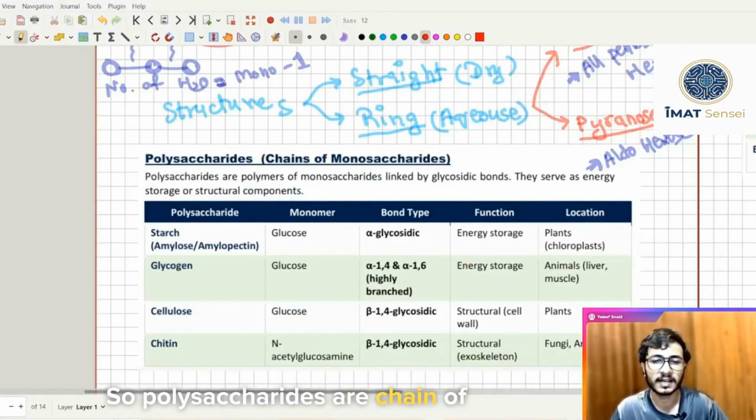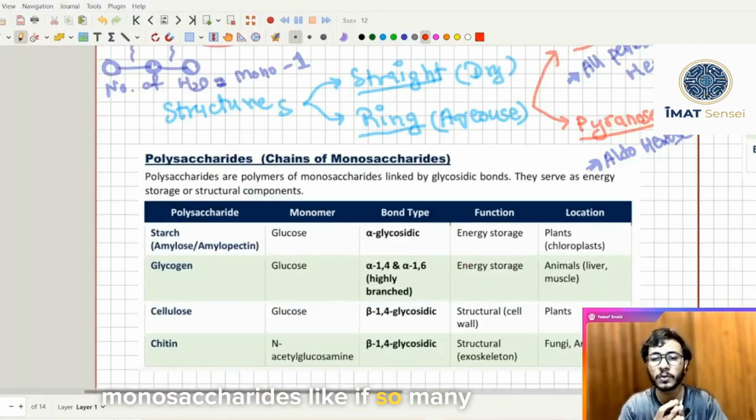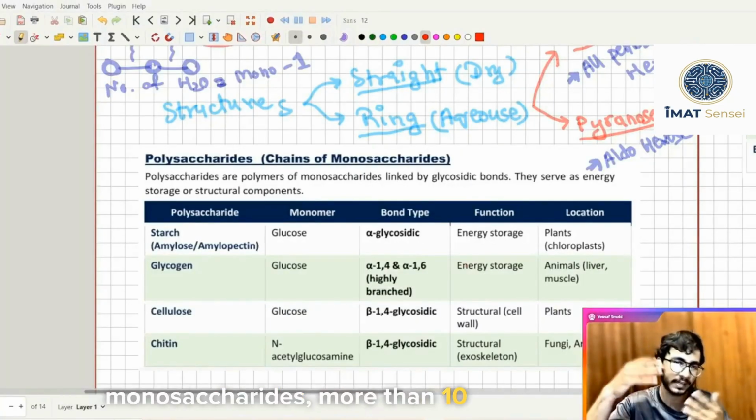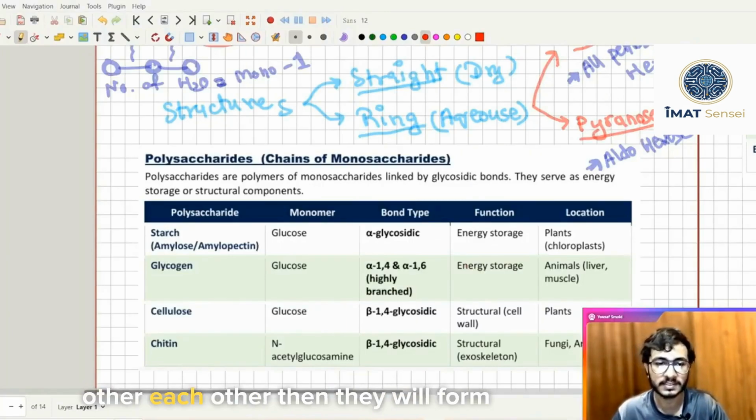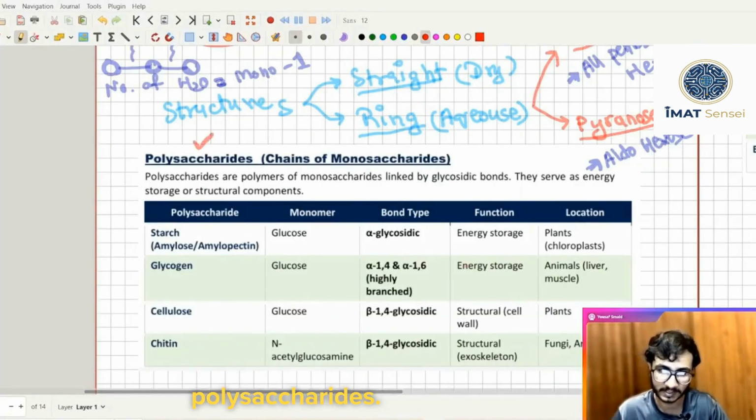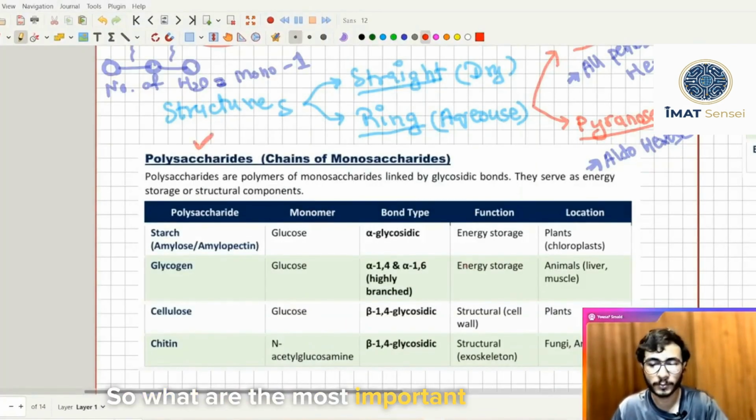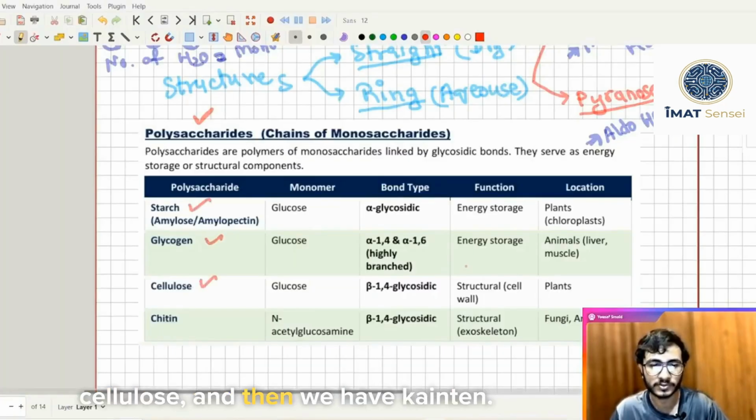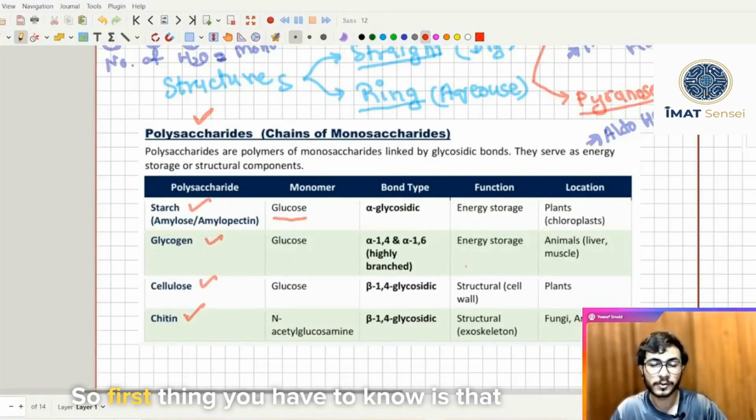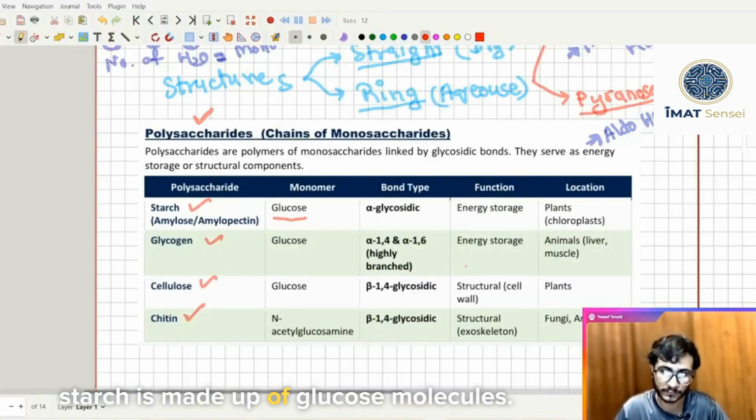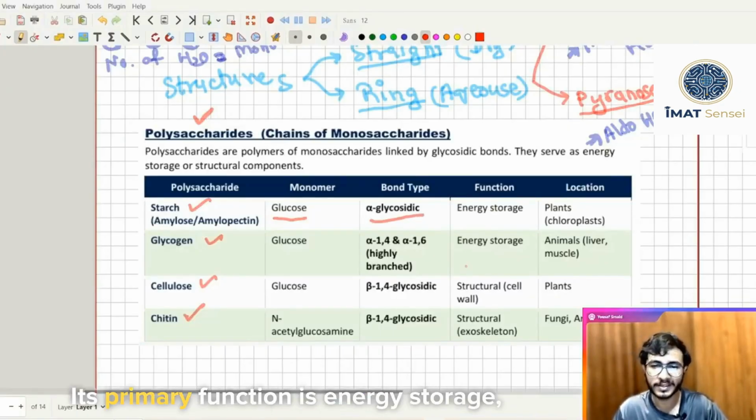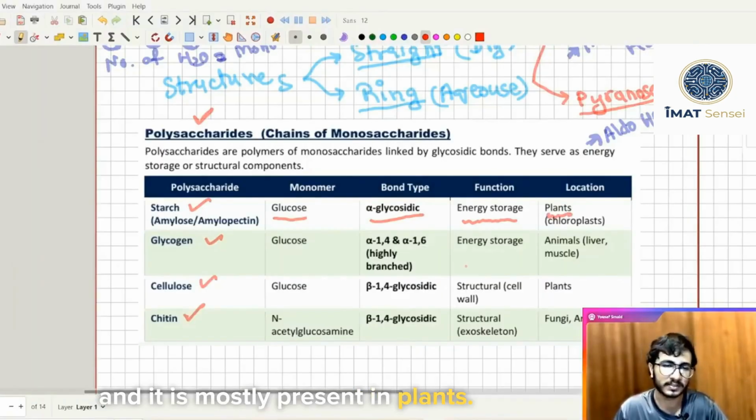So polysaccharides are chains of monosaccharides. If a large number of monosaccharides, more than 10, connect with each other, then they will form polysaccharides. So what are the most important polysaccharides? The first is starch, then glycogen, then cellulose, and then we have chitin. First thing you have to know is that starch is made up of glucose molecules. It contains alpha glycosidic bonds. Its primary function is energy storage, and it is mostly present in plants.